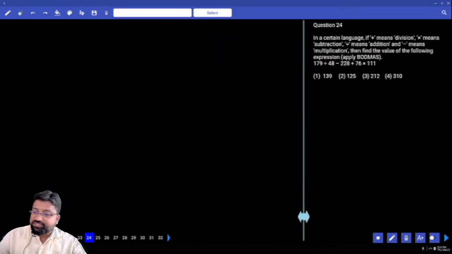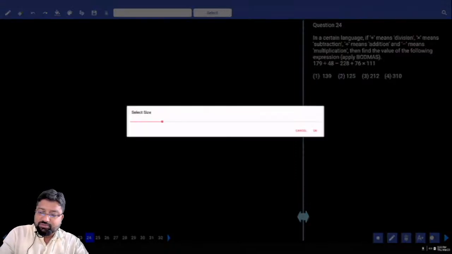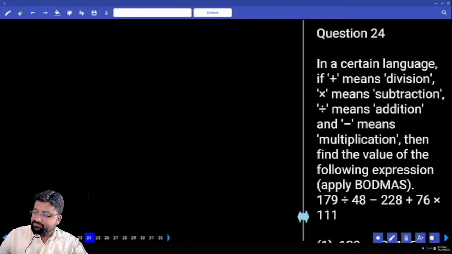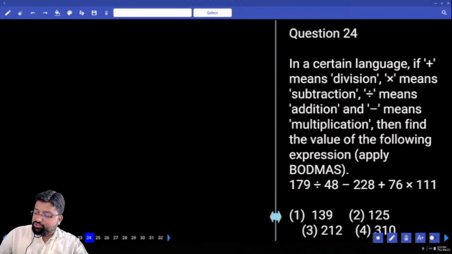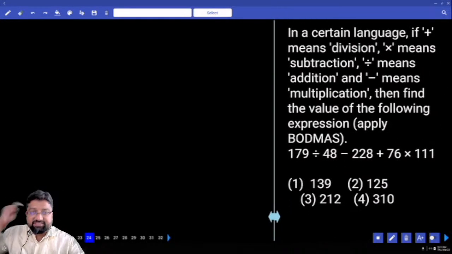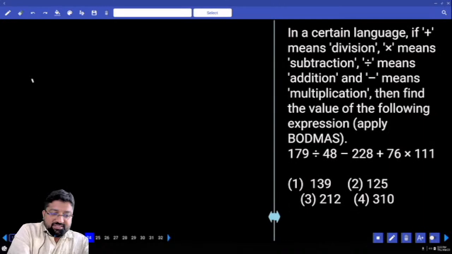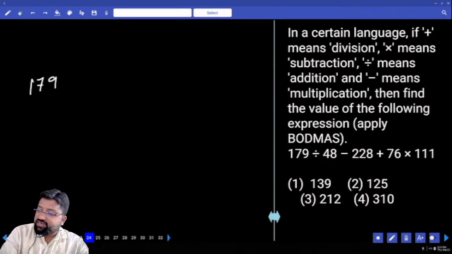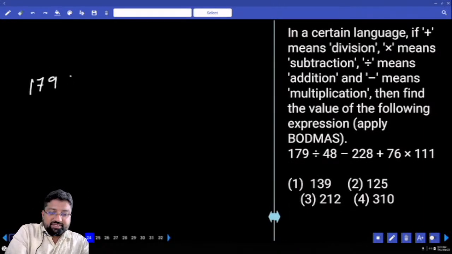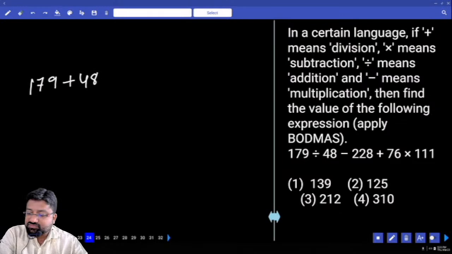Next I have a question here on BODMAS rule. You are supposed to interchange these symbols. So 179, what does divided by mean? Divided by means addition, plus 48.